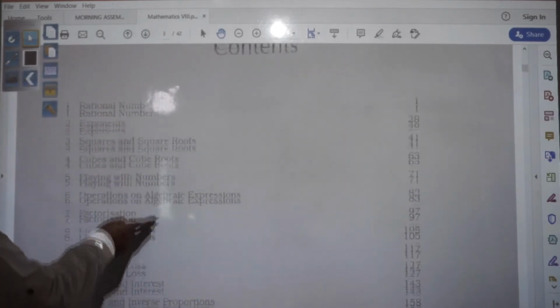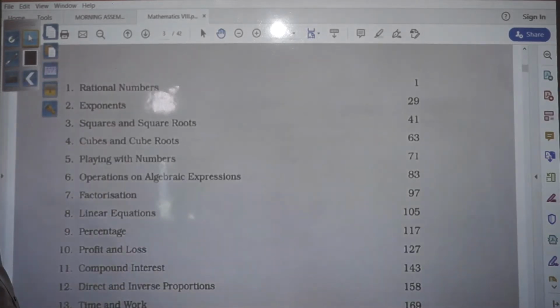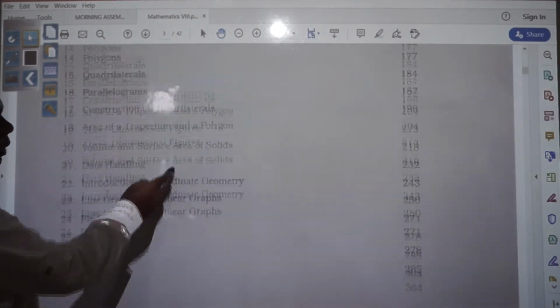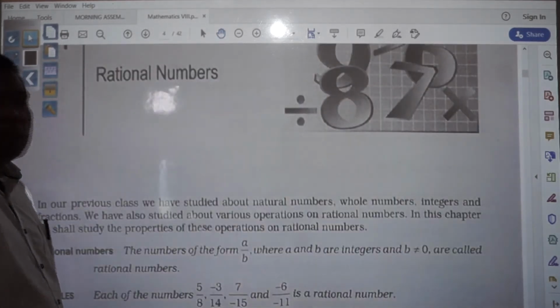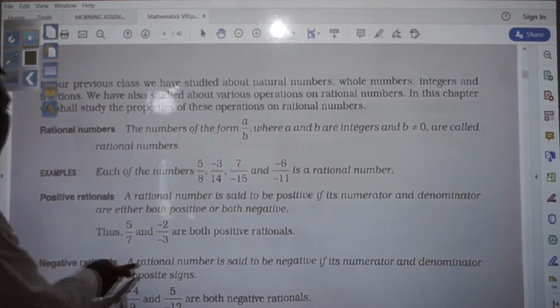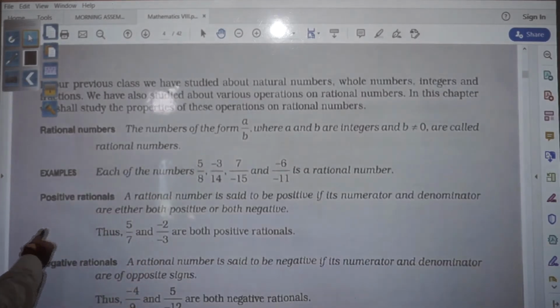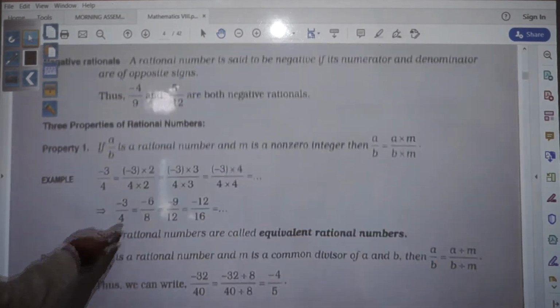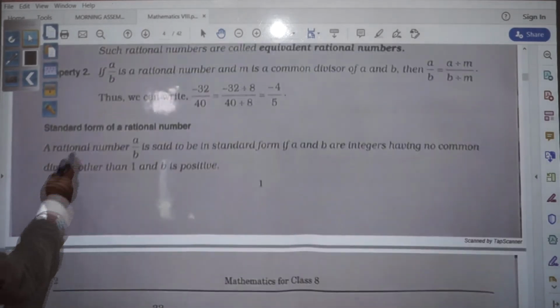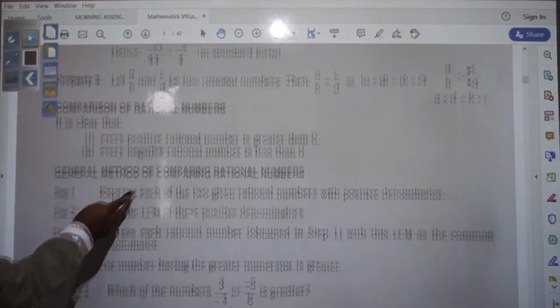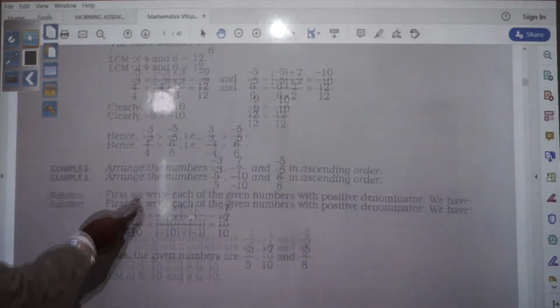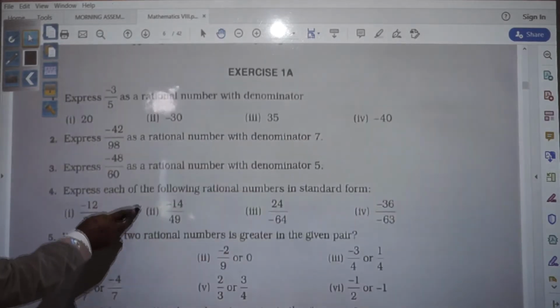So you have many chapters like that, just you see: rational numbers, exponents, squares and square roots, cubes and cube roots, many others are there. So all these things we are going to learn this year. And your chapter starts with rational numbers. So here you see what things you are going to learn: rational numbers, positive and negative rational numbers, properties of rational numbers, then you have standard form of rational numbers, then you see comparison of rational numbers, and your exercise starts here.